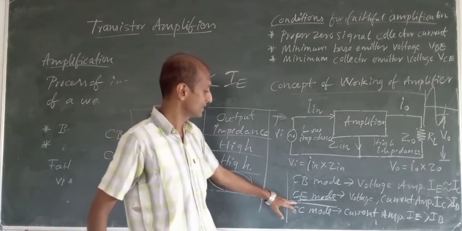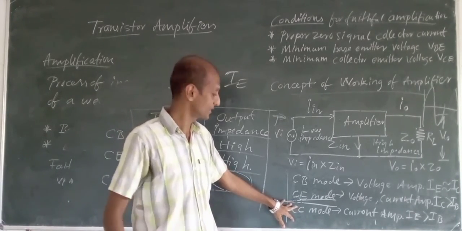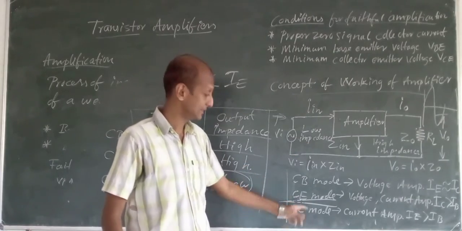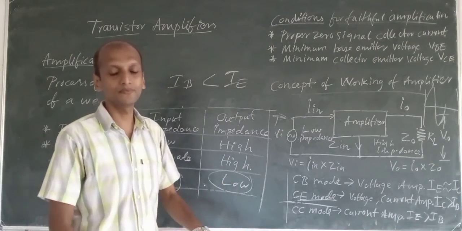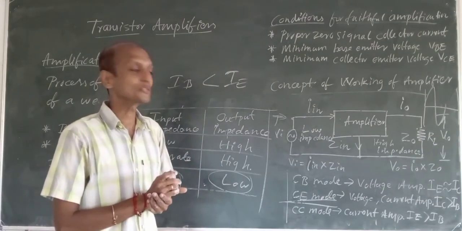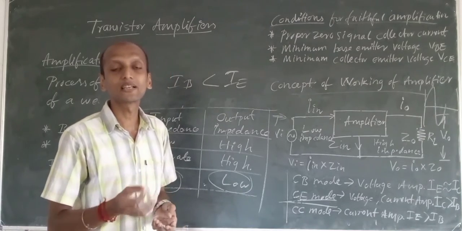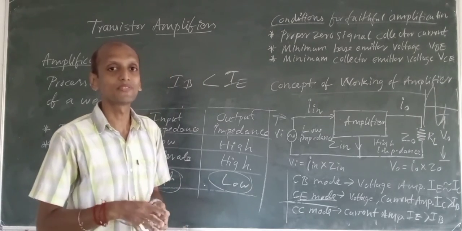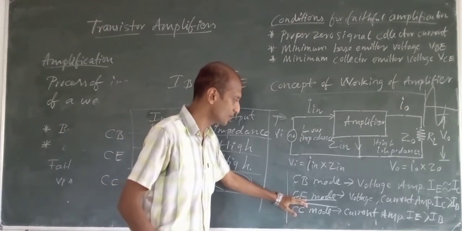That is why this is the most widely used mode of operation for transistor amplifier circuits. All three amplifications are getting done.